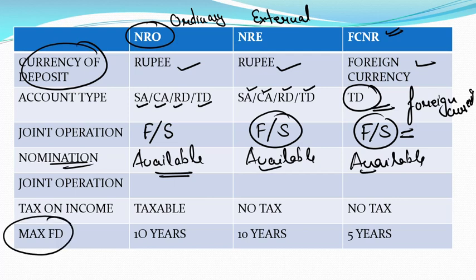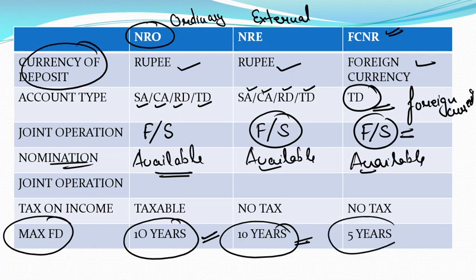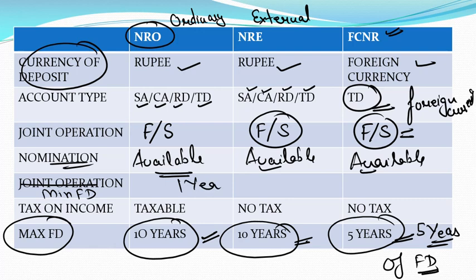Next is maximum FD period, a very, very important point. In NRO, the maximum time period is 10 years. In NRE the maximum period is also 10 years. And in FCNR, the maximum period of a fixed deposit is 5 years.